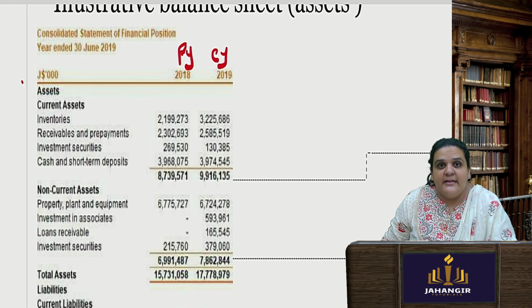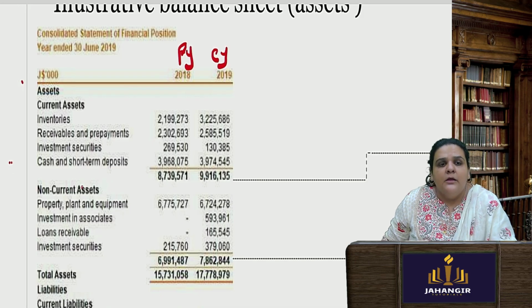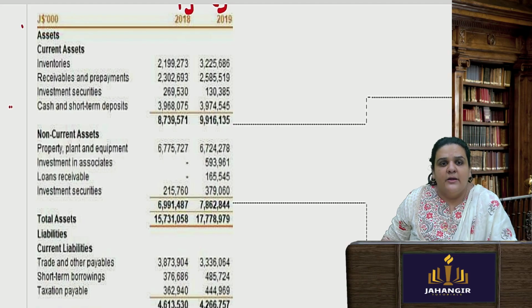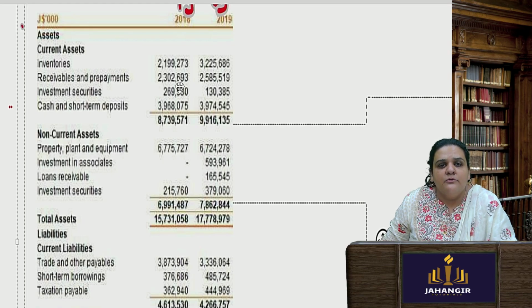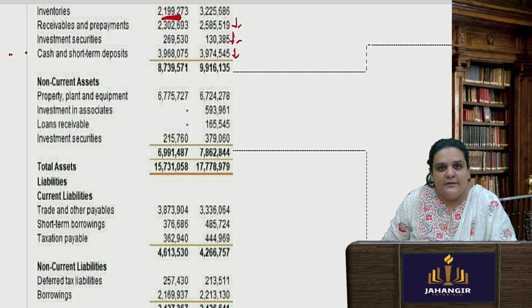So when I see my assets, I start with my current assets. It can be started with non-current assets also, but here it is started with current assets. Immediately I can say that the assets from 2018 have now increased here. Receivables and payments have decreased. Investment securities have decreased. Cash and short-term deposits have also decreased. So I can immediately see the difference.